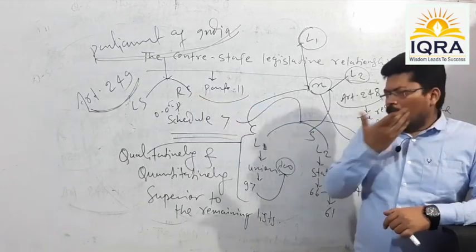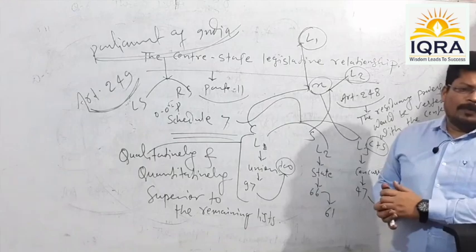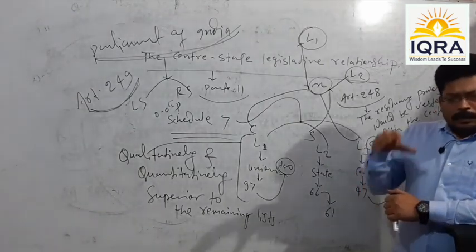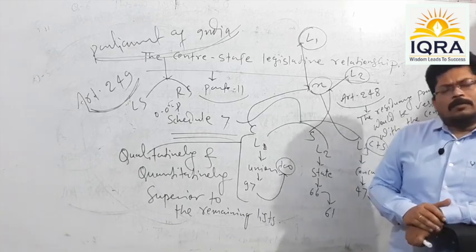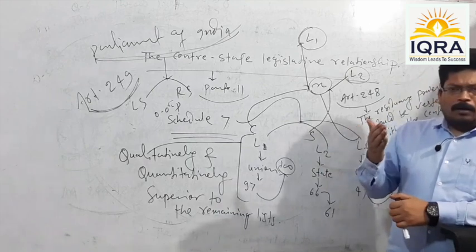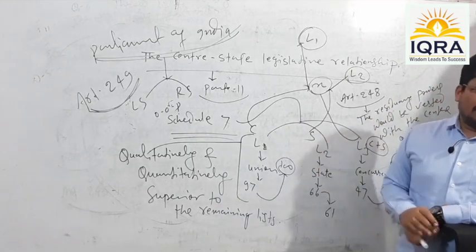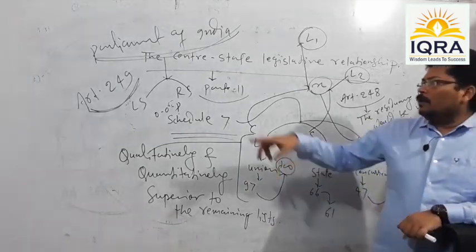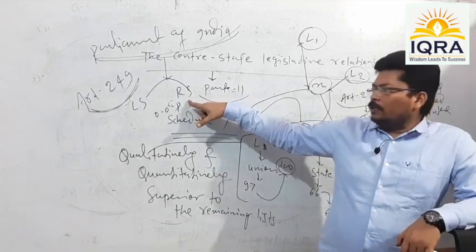And remember, that enactment is basically started in the form of a self-contained motion. Self-contained motion is nothing but simply the resolution. Means a resolution seeking to formulate such enactment shall be tabled before the Rajya Sabha first.